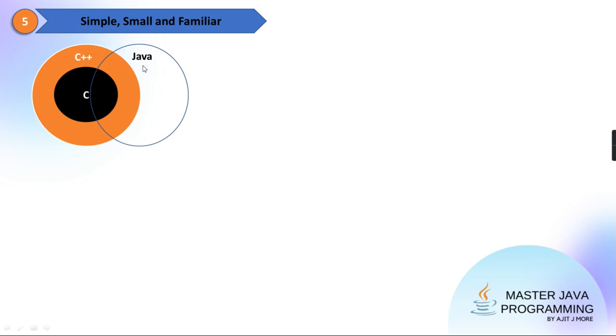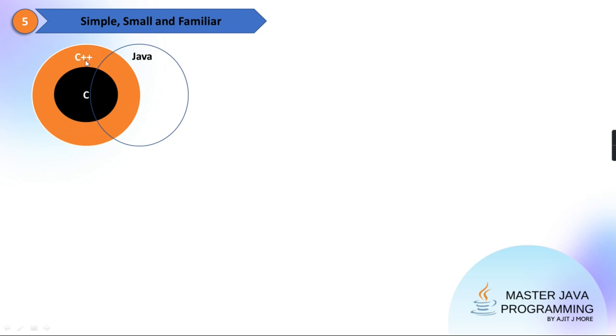So when programmers move to Java, it won't be that difficult because a lot of conceptual and syntactic things are the same. Data types are the same, the way of writing functions, the way of passing parameters, and the syntax of control structures like for loop, while loop, and switch case, they have kept the same.